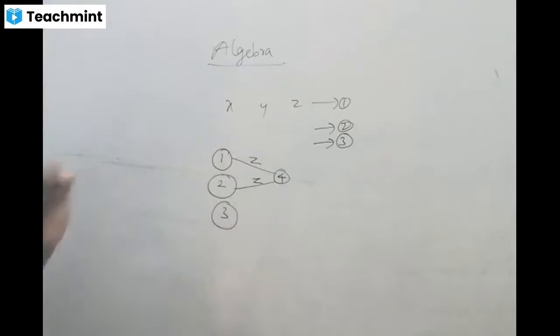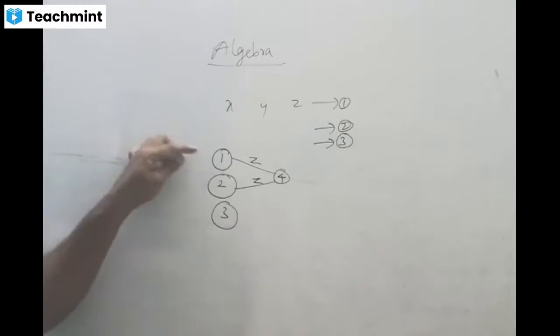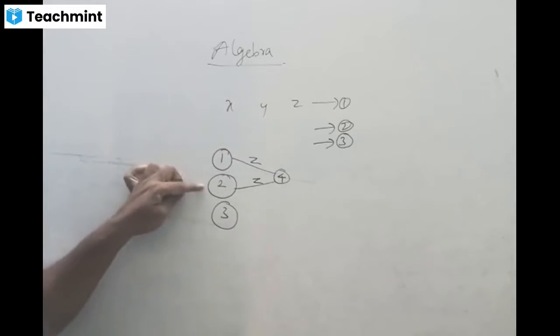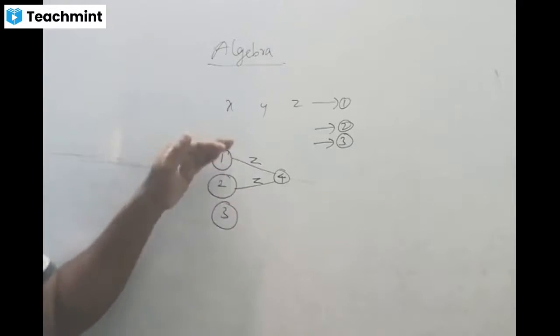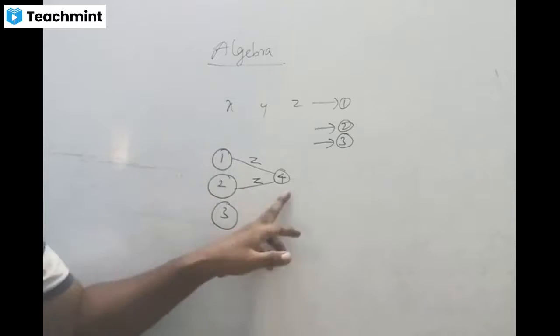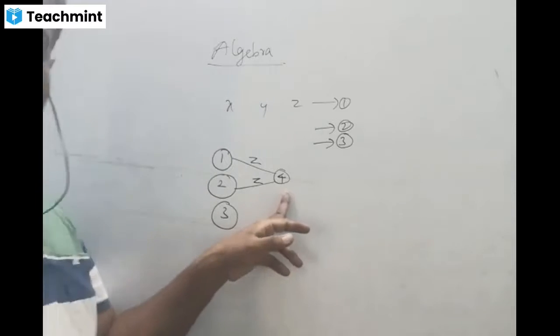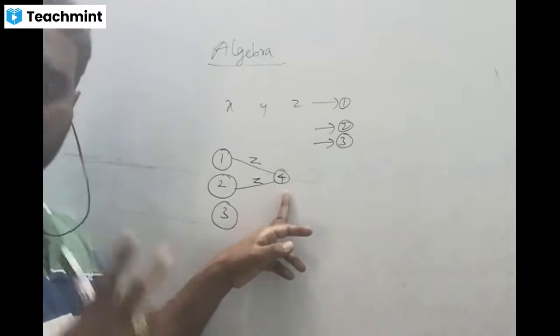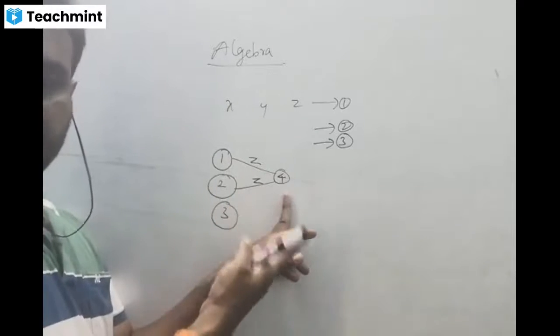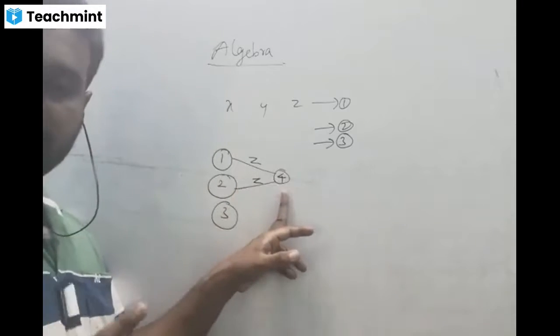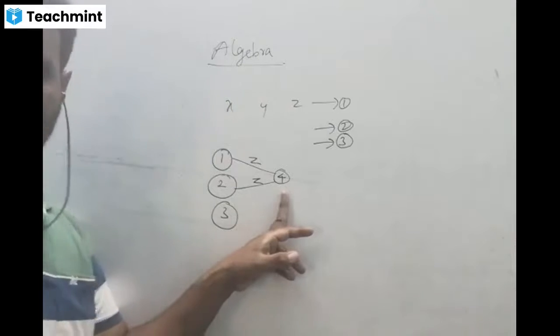Can you understand? First, we should solve the first two equations, and by solving, we can eliminate the same variable in both 1 and 2. Then we can get the new equation. That new equation contains only two variables out of those three because z is eliminated. What are the remaining variables? x and y. The fourth equation contains both x and y only, not z.